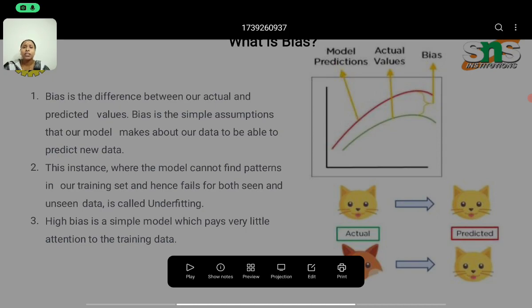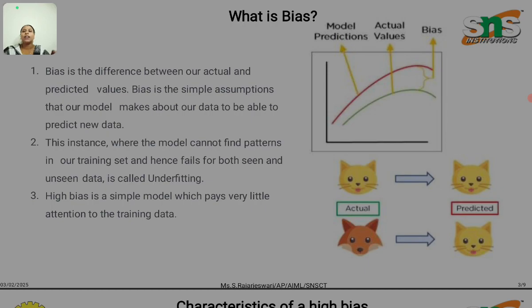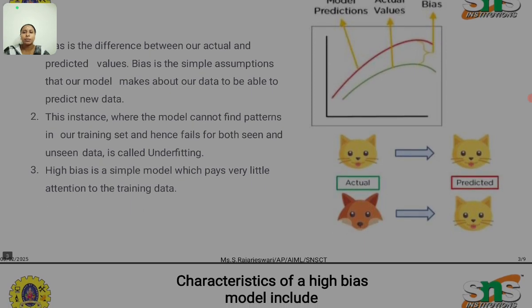When the model cannot find patterns in our training set and hence fails for both seen and unseen data, it is called underfitting. High bias is a simple model which pays very little attention to the training data.